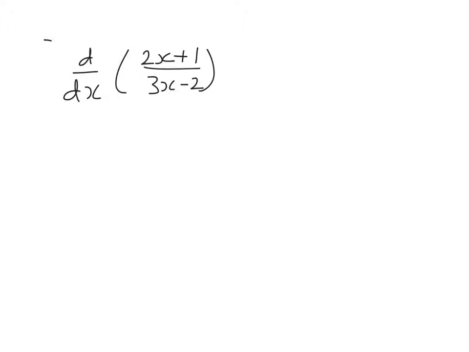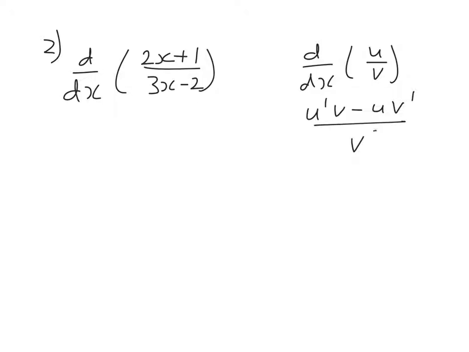Here's a second question where we've got a quotient. It's 2x plus 1 divided by 3x minus 2. So I've got to differentiate that quotient. So the rule for differentiating a quotient, u over v, is you differentiate the top one first, differentiate the bottom one second, and it's over the bottom one squared.